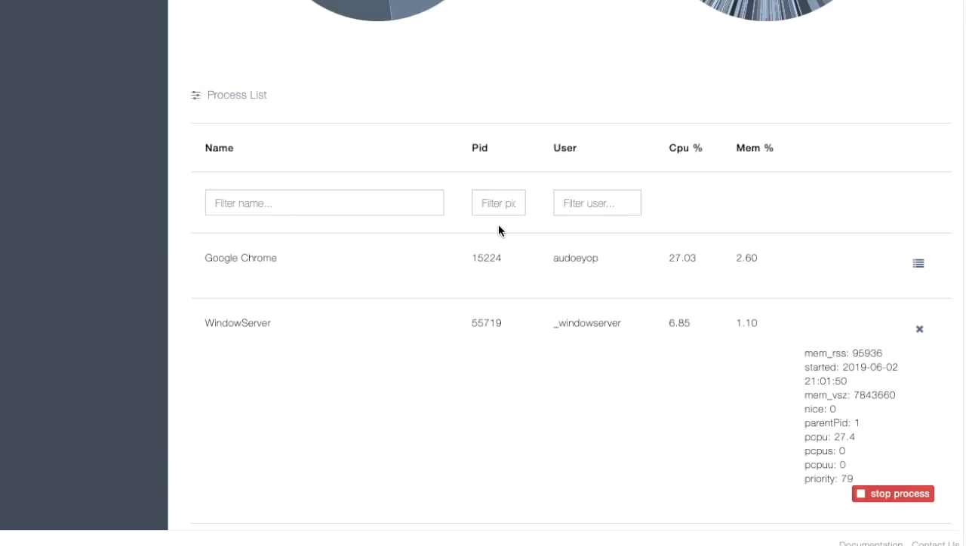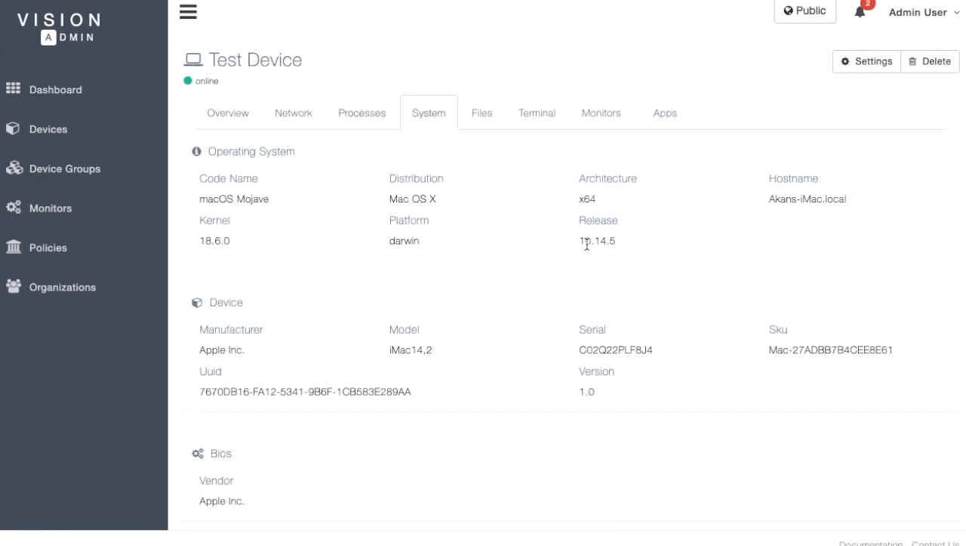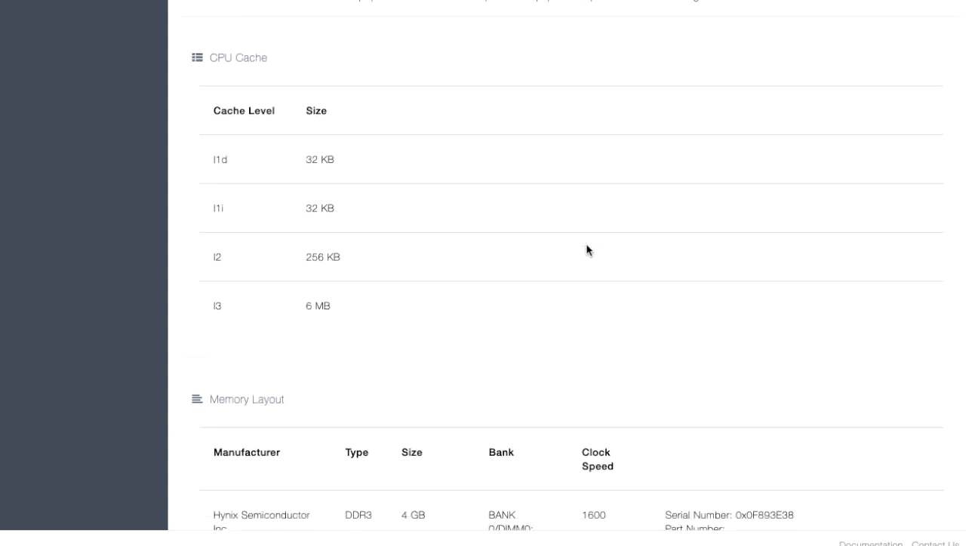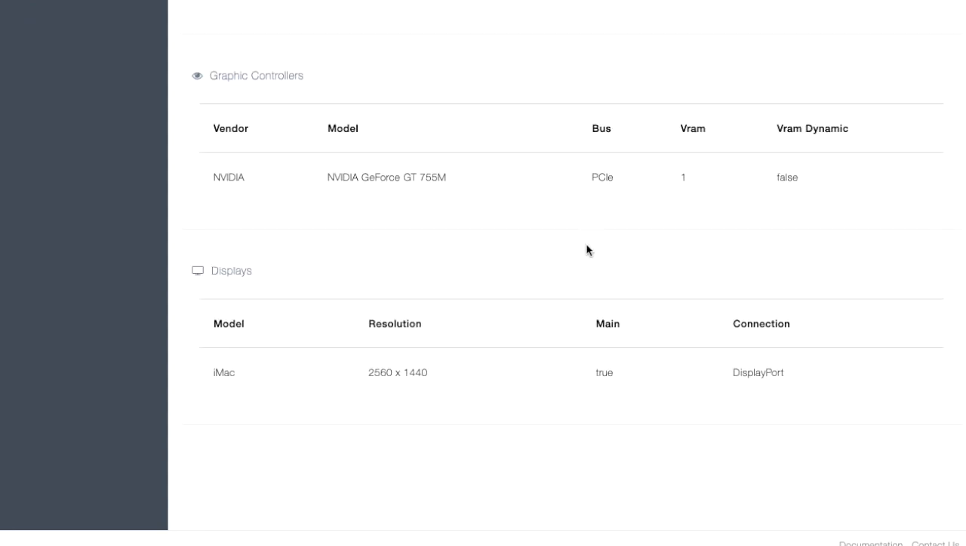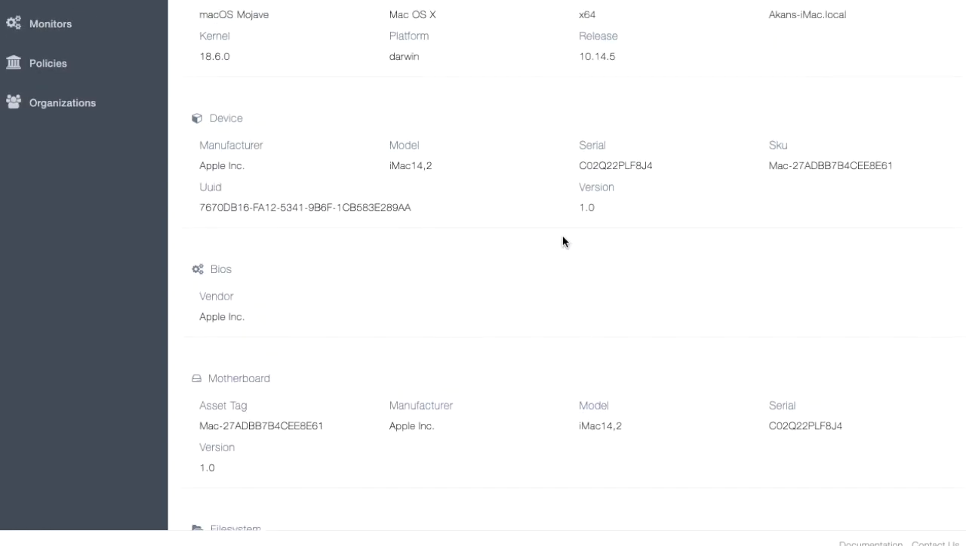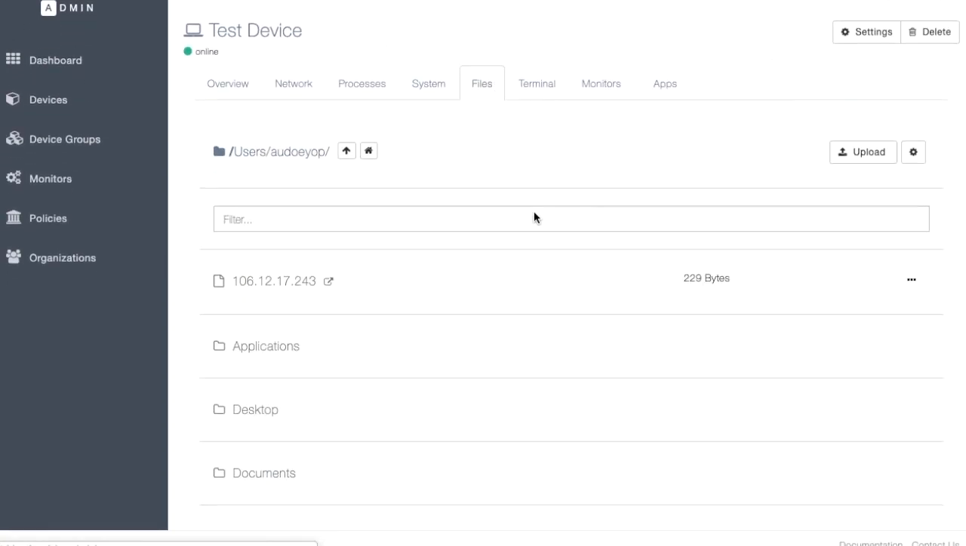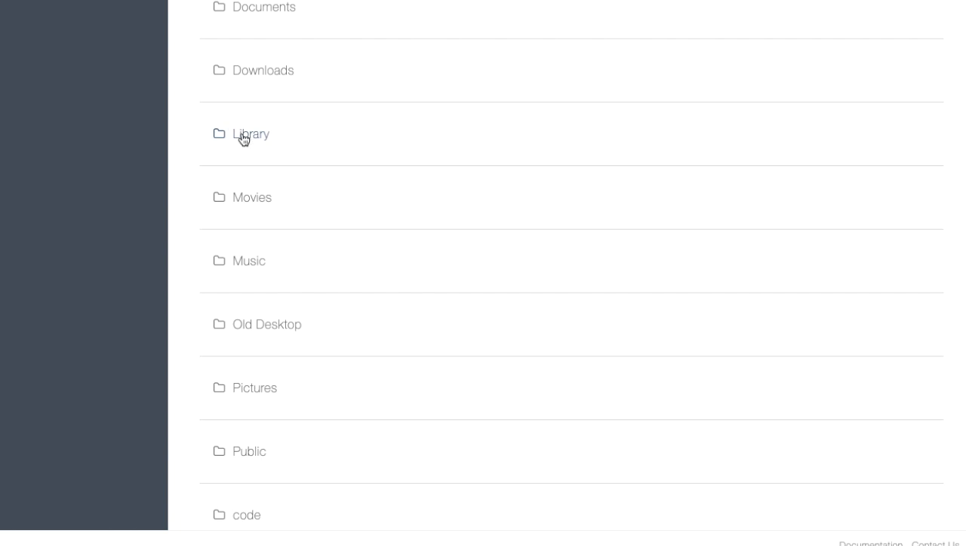Run commands remotely with our web-based command terminal, and enjoy the ability to access your devices remotely through our web-based platform and monitor your devices with Vision Admin.